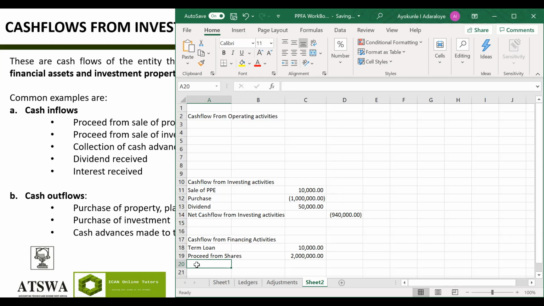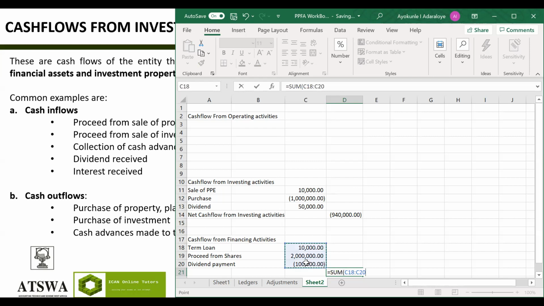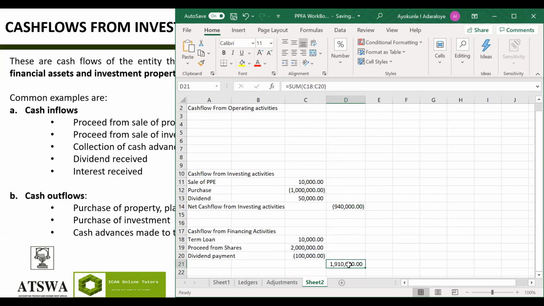Let's say dividend payment. We paid dividend, which is an outflow. So you can see I'm using minus now. Minus, let's say we paid dividend of 100,000. And this is 1 million. Yeah, let's just change it to 200,000. So this one too will sum it up. Right? You can see that this is positive, this is negative.